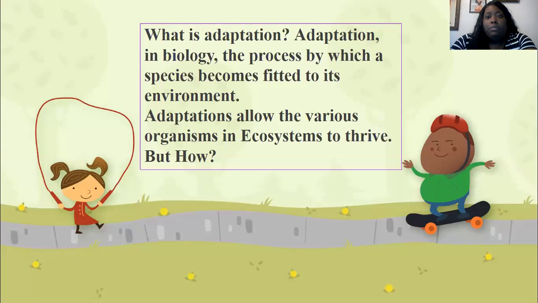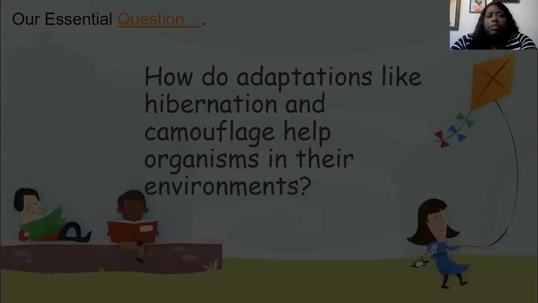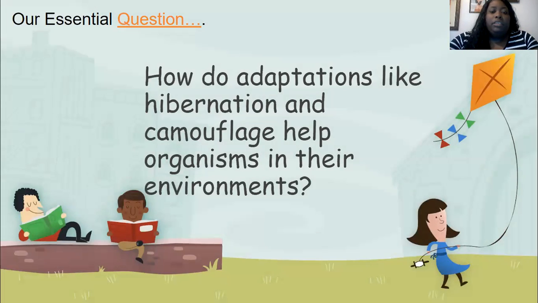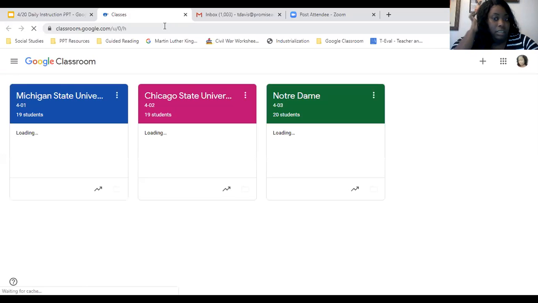Adaptation in biology is the process by which a species becomes fitted to its environment. Adaptations allow the various organisms and ecosystems to thrive, also to live, to survive. But how? All right, so our essential question is, how do adaptations like hibernation and camouflage help organisms in their environments? So we're going to continue with that investigation in Google Classroom. We always do our lessons in Google Classroom.